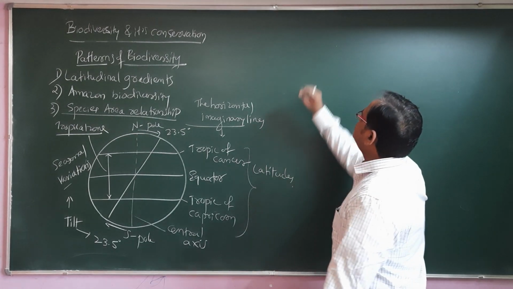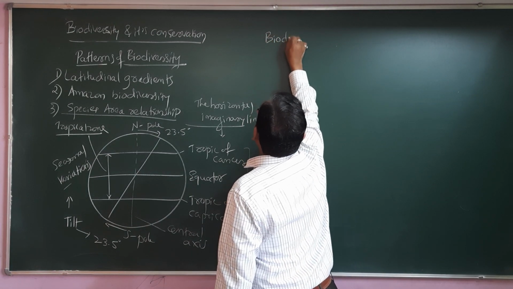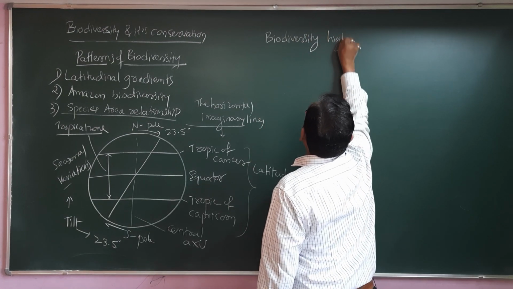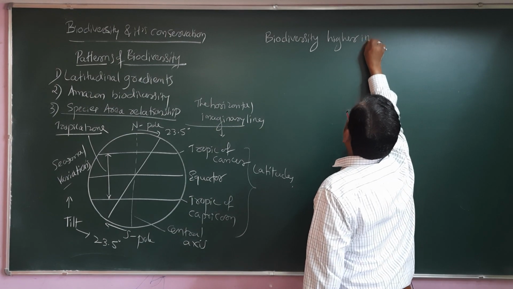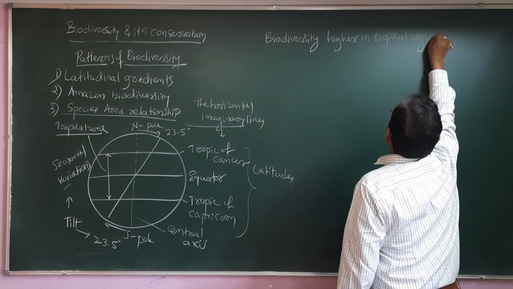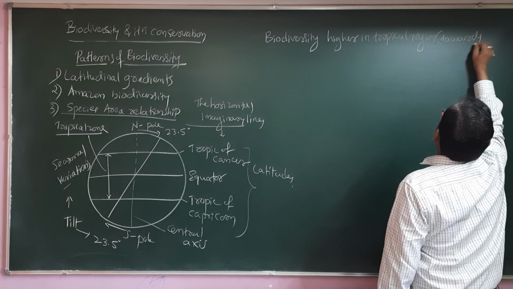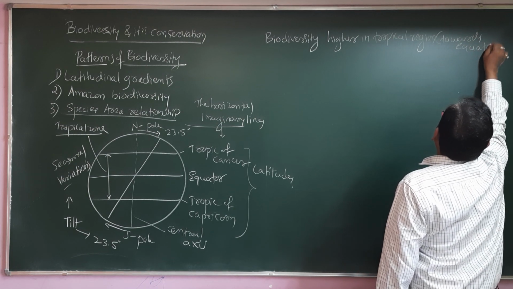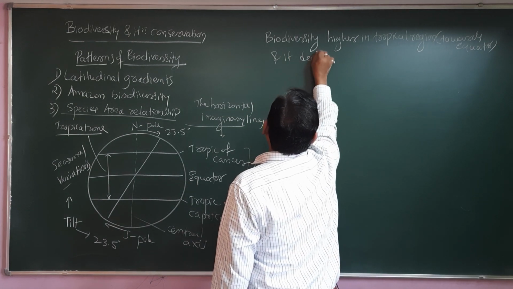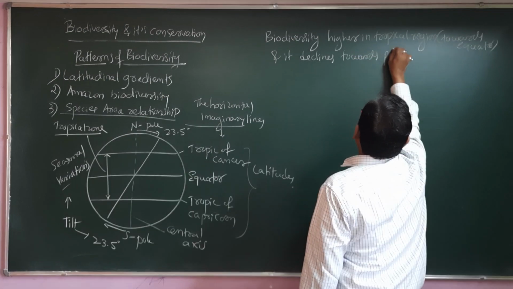Thus we can say that biodiversity is higher in the tropical region, towards the equator, and it declines towards the poles.